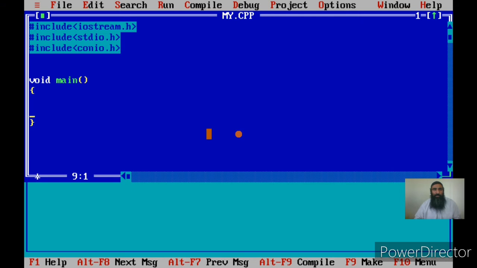Now let me define a function. Say sum, or let me give it an example function, with int a, int b.